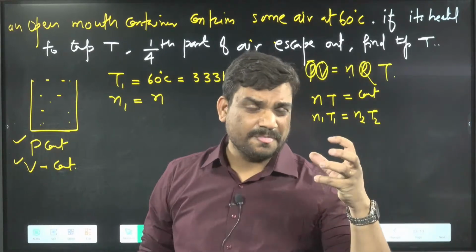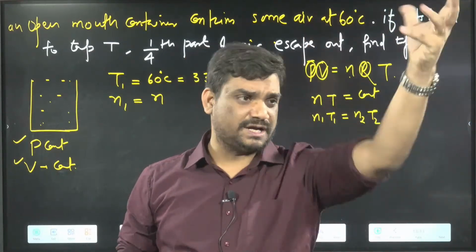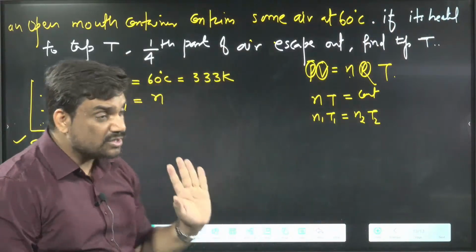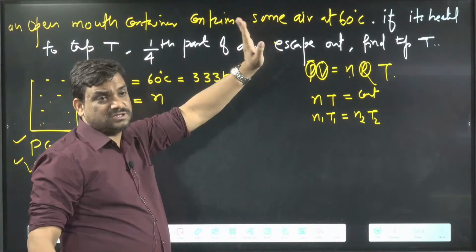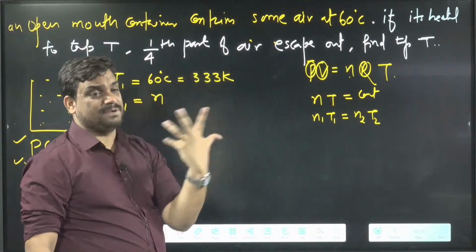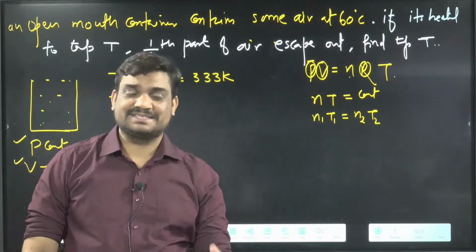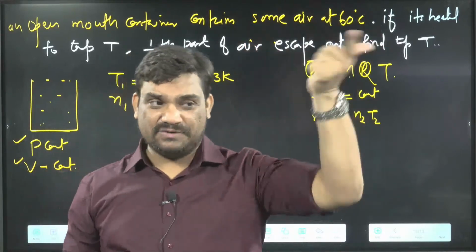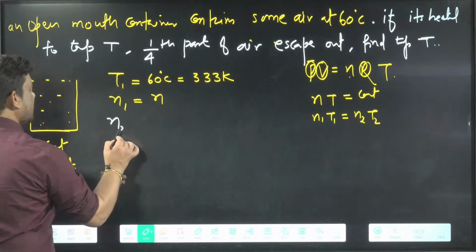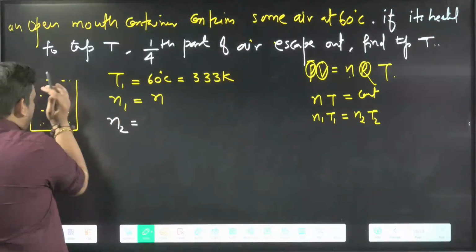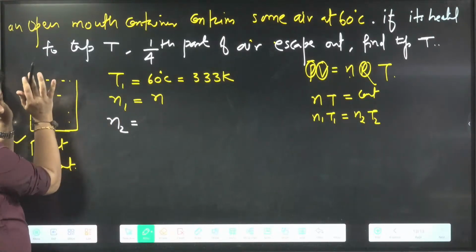Whenever we are heating, some of the molecules will go outside. Okay, so this is given. How many molecules are going outside? 1/4 going. Okay, 1/4 escapes out. How many will be left then? You can see, sir, 1/4 out, 3/4 left. So 3/4 means n2 I can write. n2 means remaining mole. Whatever mole is there in the container, we are interested in that.